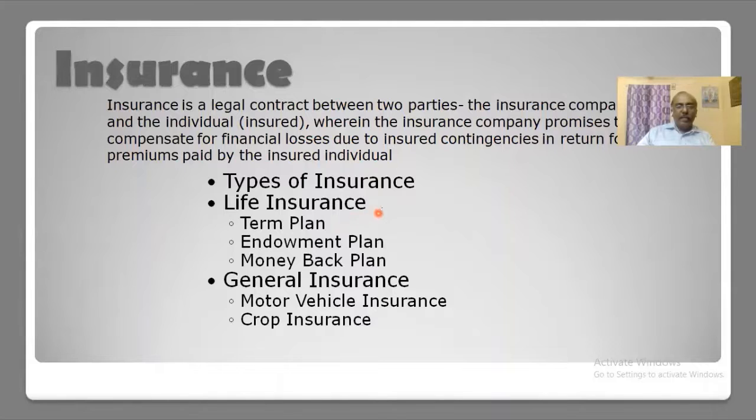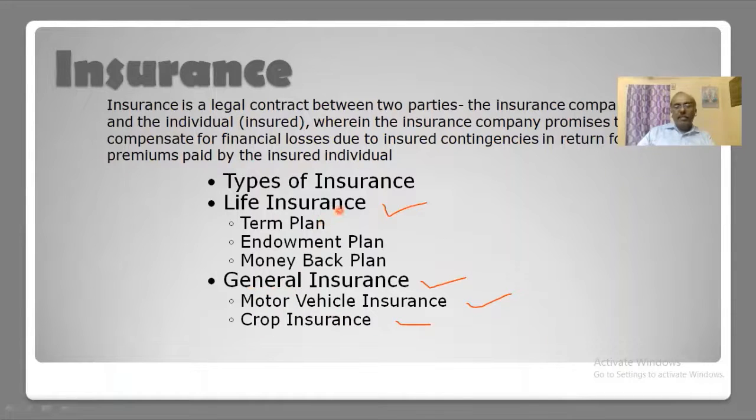This kind of transaction is called life insurance because they are sharing the risk to life. On the other hand, there can also be general insurance. If a motor vehicle accident happens or some crop loss happens, then in that case also some companies will give insurance. Those things are called general insurance.